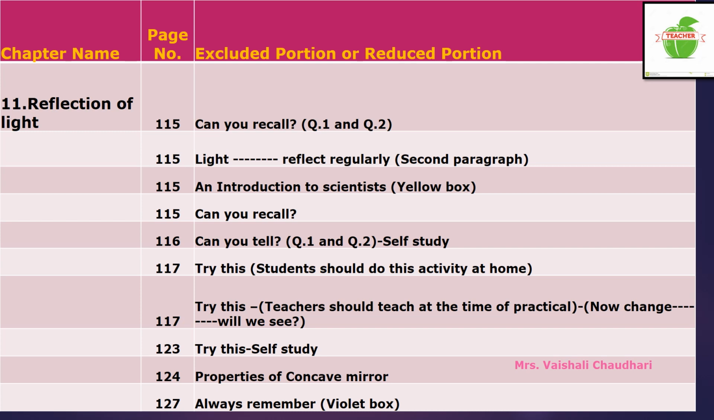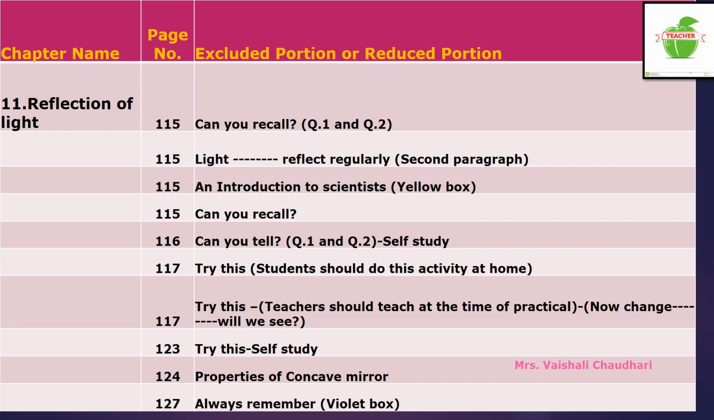"Try this" means one activity is given. Now come to page number 124. On page number 124, properties of concave mirrors are given. Okay, which properties? Properties or characteristics of concave mirror. These properties are excluded from your syllabus. That is on page number 124.